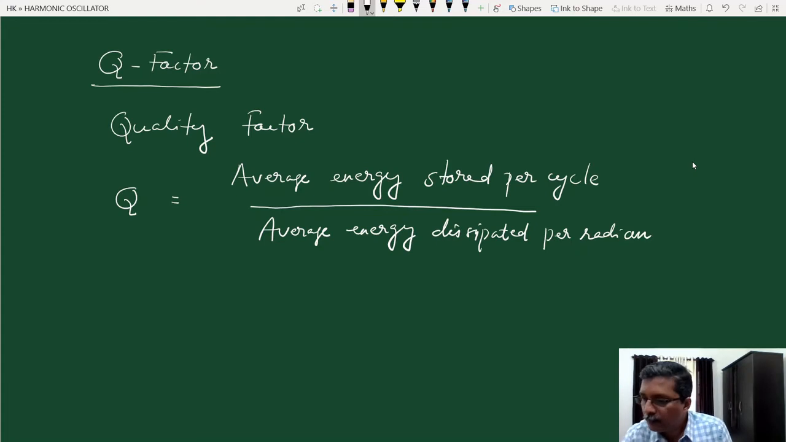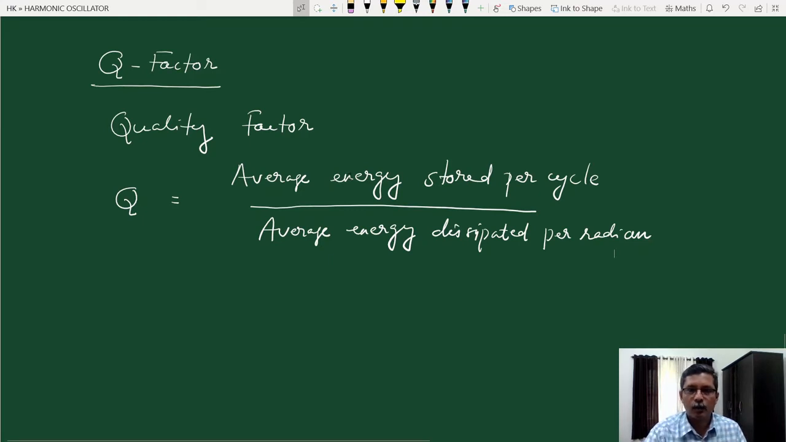Okay, so it's a ratio of the average energy stored per one cycle of oscillation of a harmonic oscillator to the average energy dissipated per radian. Average energy dissipated per radian means: by the time the oscillator oscillates through an angle of 1 radian, how much energy is dissipated. Okay, this is called a quality factor. So let us try to get an expression for this quality factor.